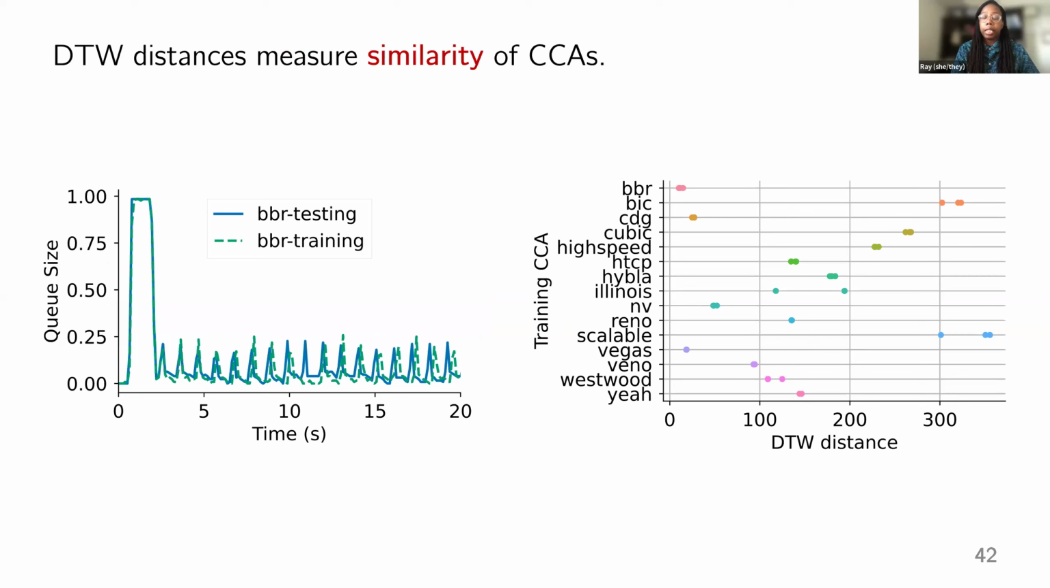A really interesting and killer part of the solution is these DTW distances, which actually reflect how similar these CCAs are. For example, here on the left, I'm showing you a BBR testing sample and its closest training sample, which is also BBR. And on the right, I'm showing the distance from this BBR testing sample to all of the training samples. We can see that it's closest to the other BBR samples and similar CCAs like Vegas and New Vegas, while it's far away from Reno and Cubic variants.